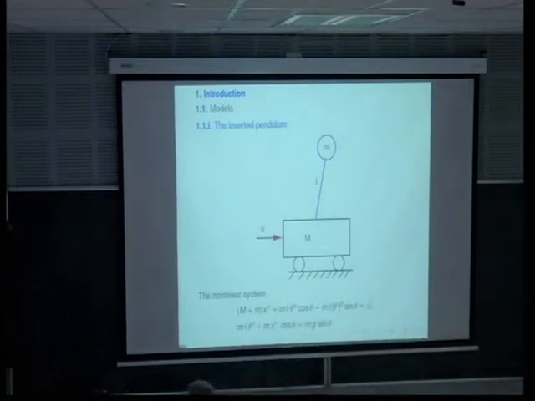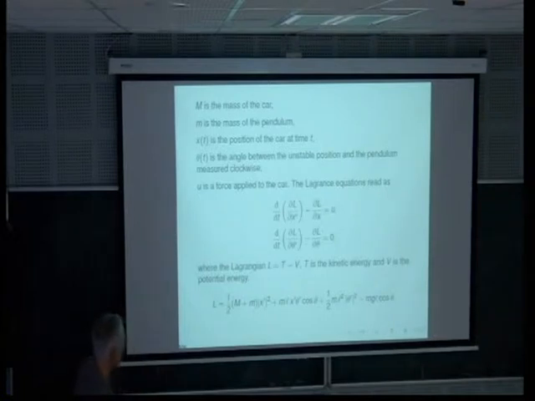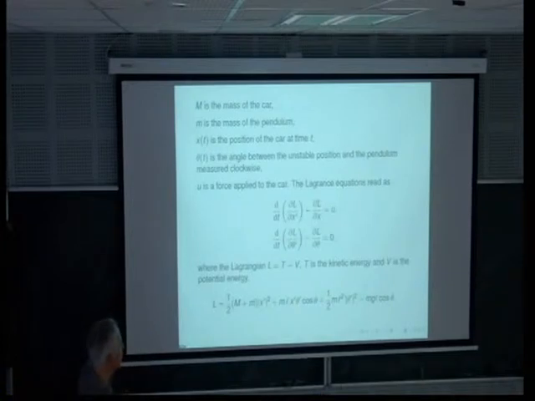I have no time to explain how we can find the equation, but it's enough to take the Euler-Lagrange equation corresponding to this Lagrange functional, which is the difference between the kinetic energy and the potential energy.